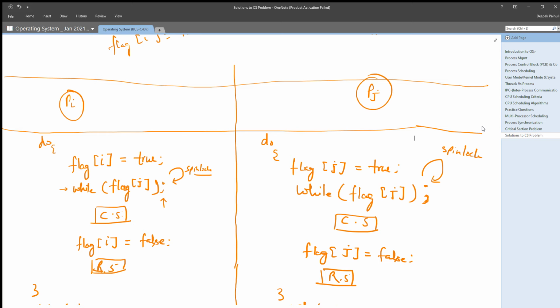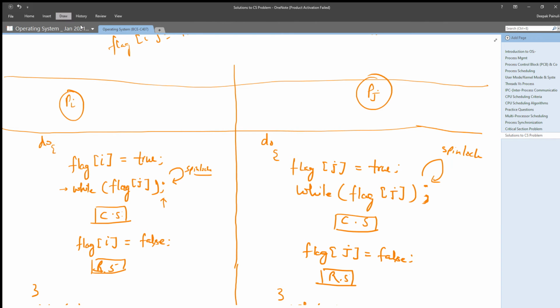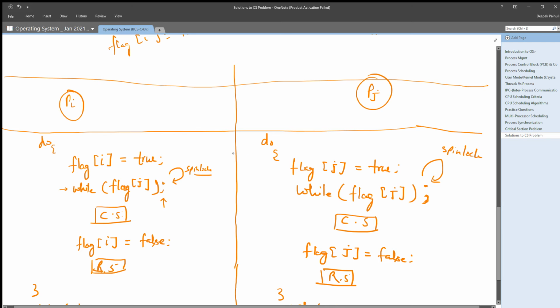And in the next statement, here they both are setting their flags, right? In the second one they are checking each other's flag values. Let's say pi is checking flag of pj and pj is checking flag of pi.